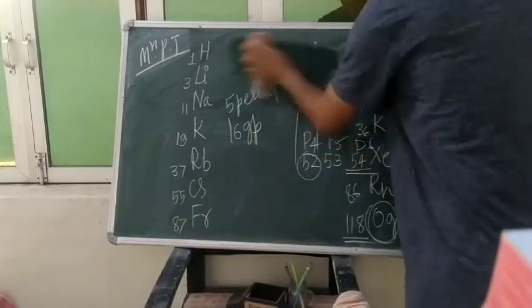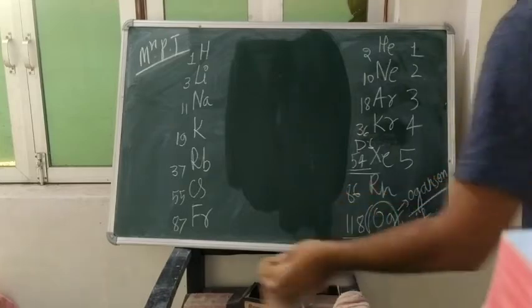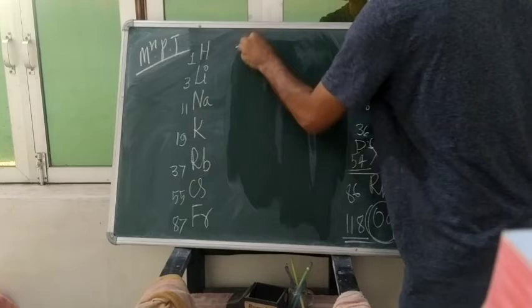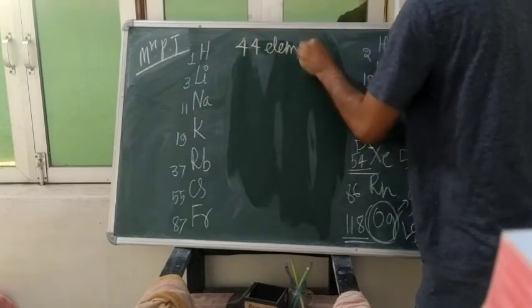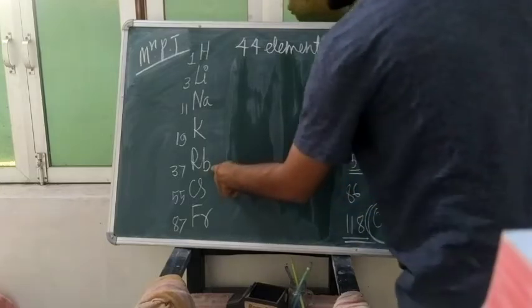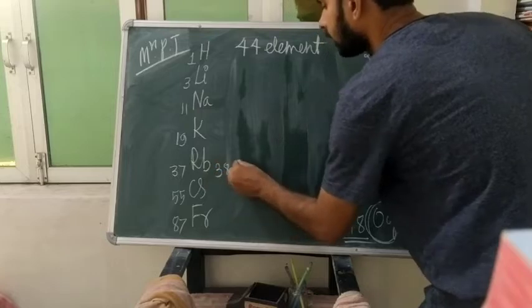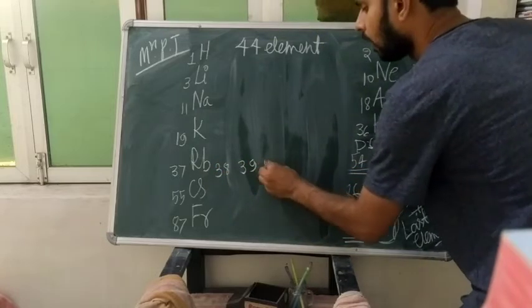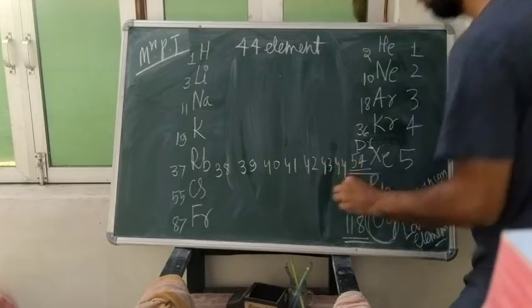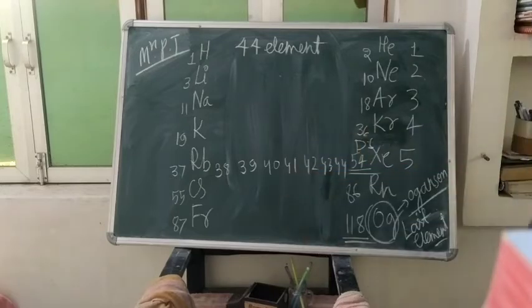In the same way, let us consider one more example. Suppose we want to find out the period and group of the 44th element. So 44, where is it? It is near to this. 37, 38, 39, 40, 41, 42, 43 and 44. Less space is there, but you can understand, I think.